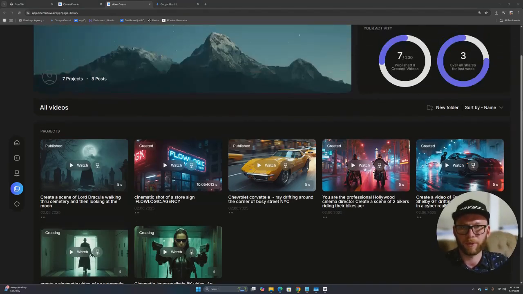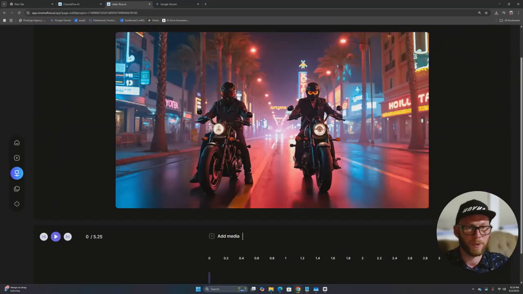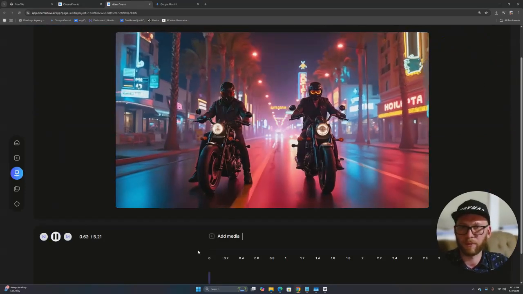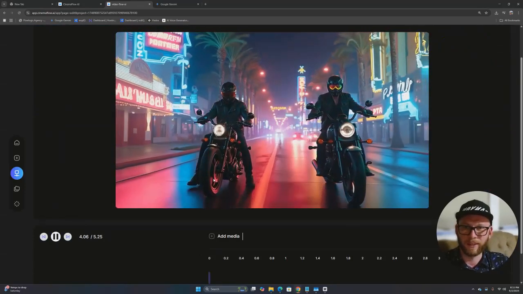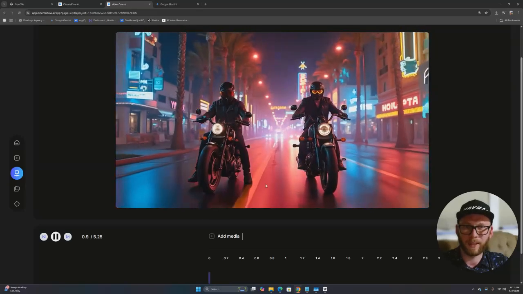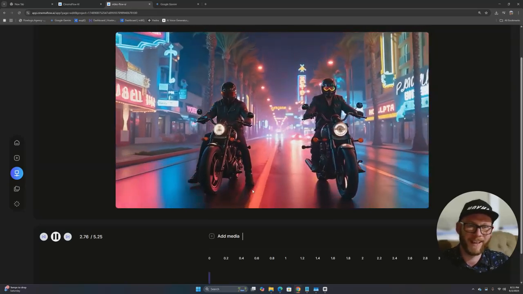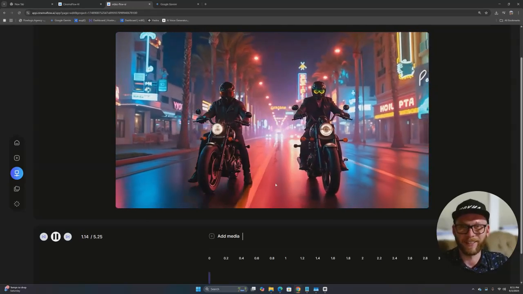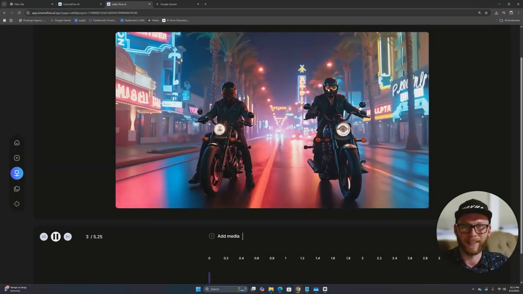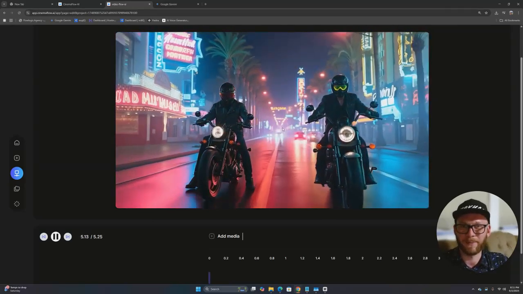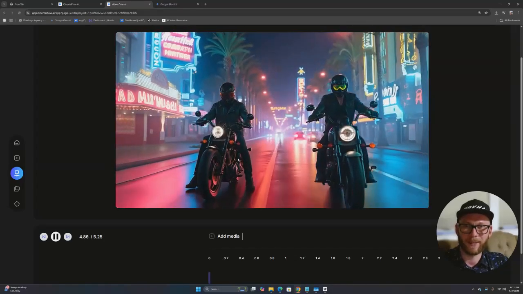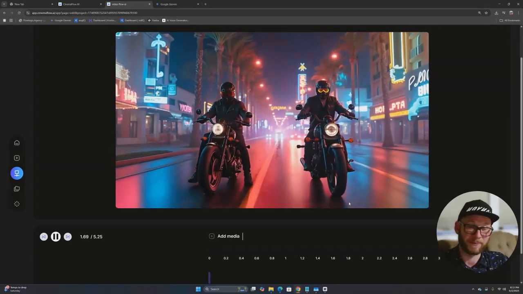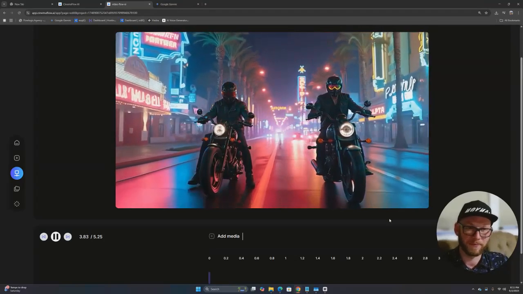Let's see if we can watch the first one. Okay, I think this one's ready, so we can watch it. Look at those bikers. This guy is just sliding on the road. They're not riding, they're sliding. I think that's funny. That's funny as hell. Look at his eyeglasses. They changed the colors too. Bikes like this. This guy was like, I mean, that's a basic prompt. Putting garbage out.